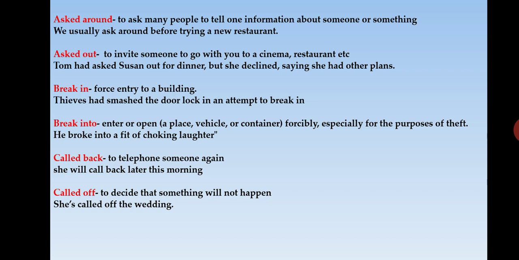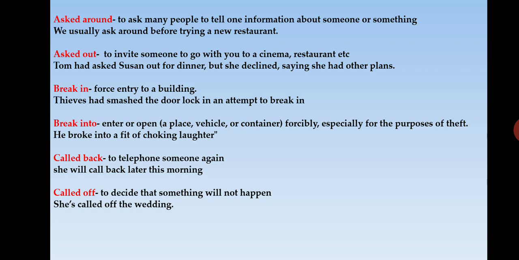Some phrasal verbs may have literal meanings and they are easy to understand. For example, she walked across the street. So here it is a literal meaning. Walk across has a literal meaning. But sometimes it is very difficult to understand the meaning of phrasal verbs. You cannot understand from the words that are given.